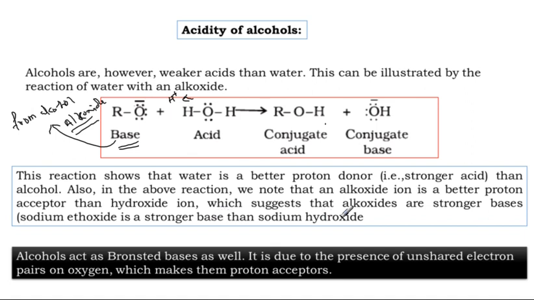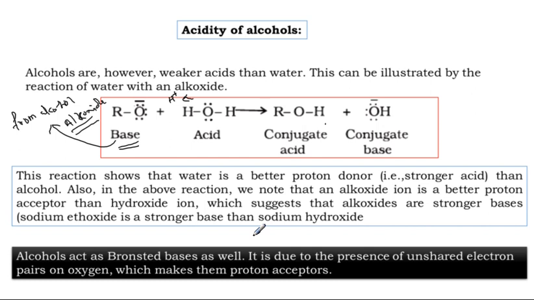So sodium ethoxide is a stronger base than sodium hydroxide. Very, very important. We used to say sodium hydroxide and potassium hydroxide are strong bases, but comparing sodium hydroxide and sodium ethoxide, sodium ethoxide is stronger with respect to basic character.